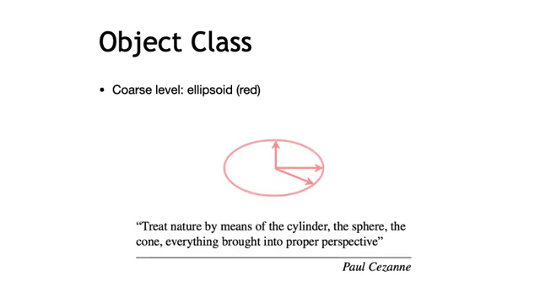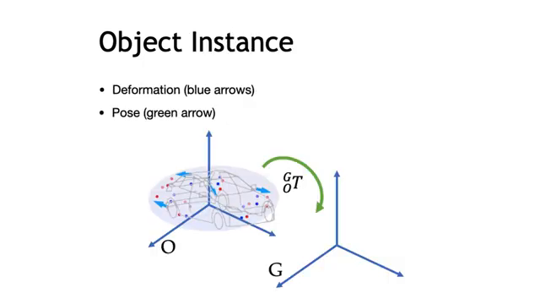We use an ellipsoid at the coarse level to restrict the object pose variation. This representation is to some extent inspired by a famous painter who claims that it is natural to represent objects using geometric shapes. We also use semantic keypoints at the fine level to obtain a precise shape deformation. An object instance is defined by the deformations as well as the instance pose.